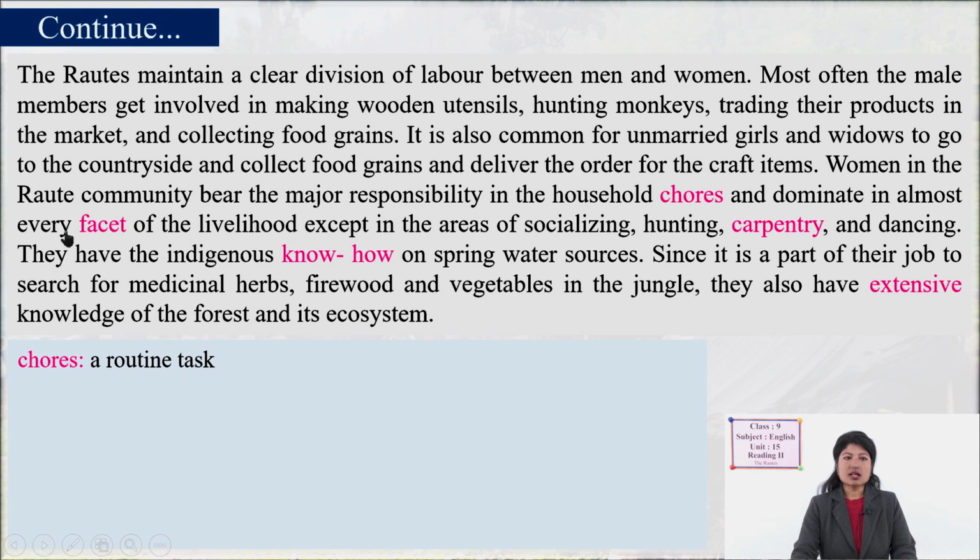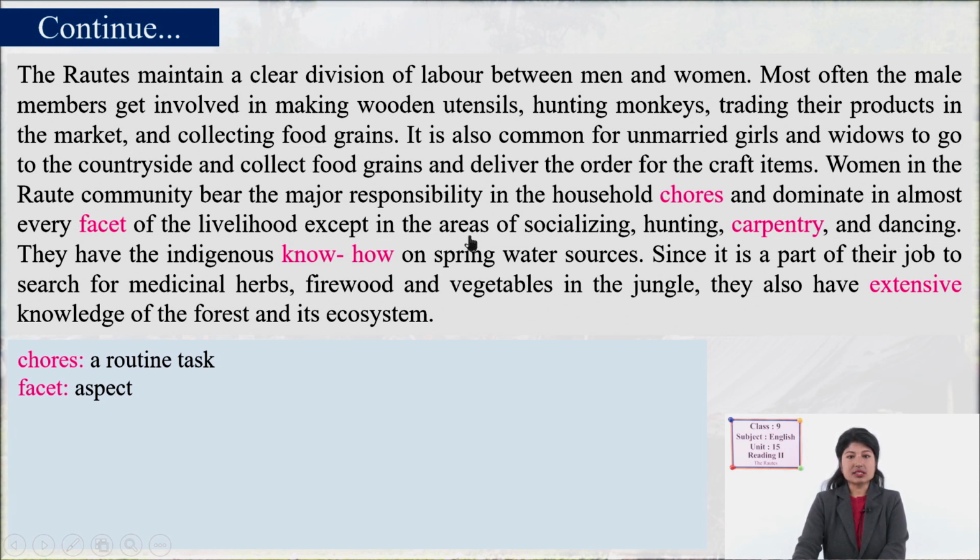Women in the Rautes community bear the major responsibility for household chores, the routine day to day work. They take responsibility for the day to day work at home and dominate in almost every facet of living, except in the areas of socializing, hunting, carpentry, and dancing.